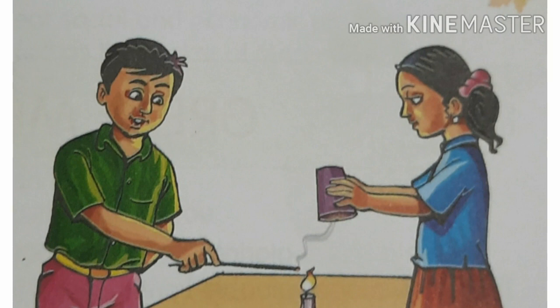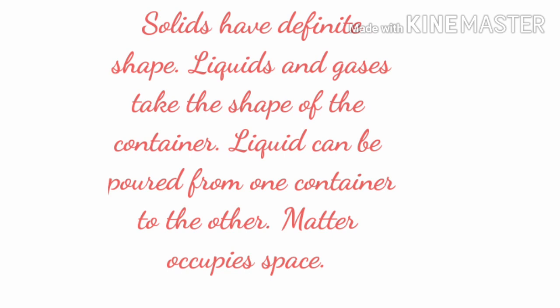Students, can you see this experiment, or can you observe this picture? What do you understand from this experiment? Once again I say, when the fumes of the lighted agarbatti are collected in a glass jar, the fumes take the shape of the glass jar. Solids have a definite or fixed shape, but liquids and gases take the shape of the container. Liquid can be poured from one container to another.